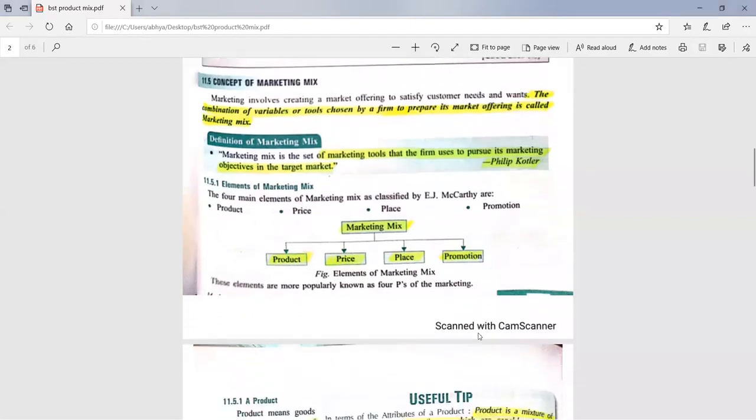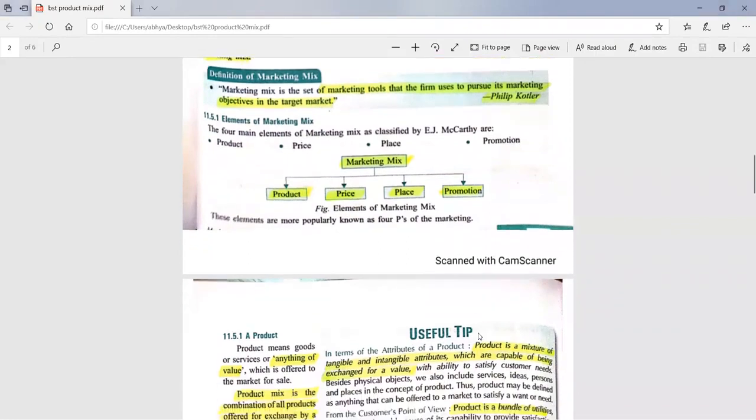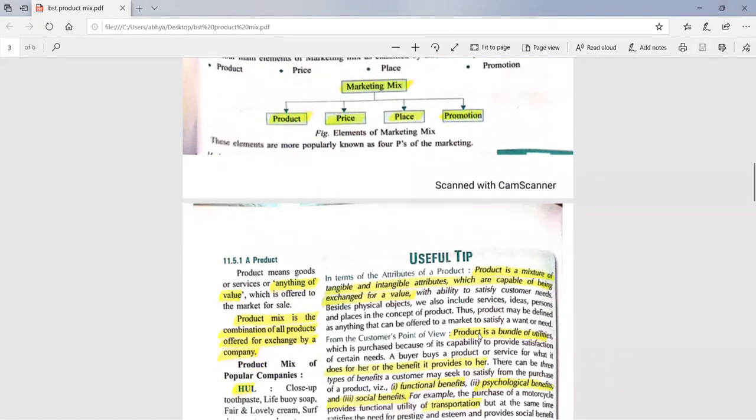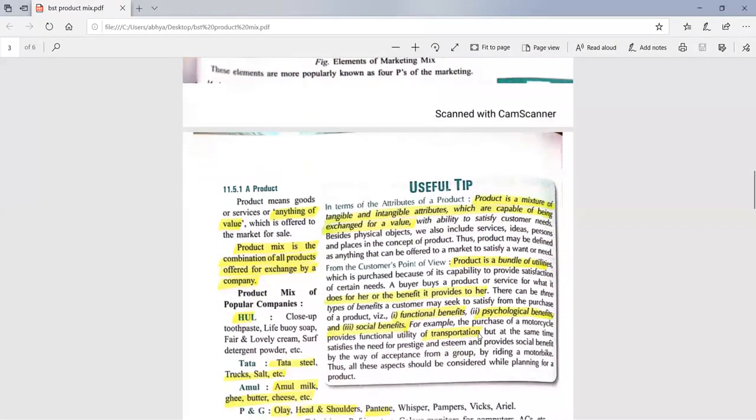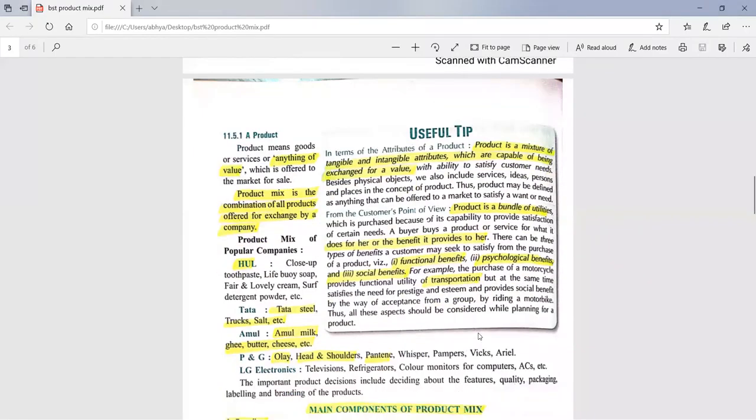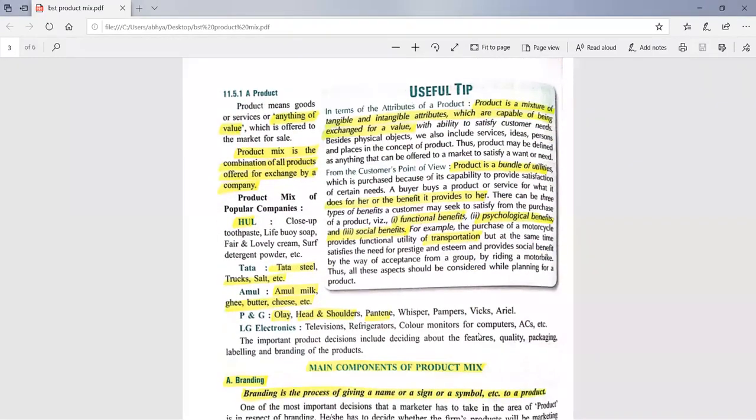So I'm taking only one P today, that is the product mix. Today we will be discussing only the product. One marker question can be there: what do you mean by a product? This can be the one marker question. Product does not mean only goods. Whenever we talk about the product, it means goods and services. First thing, product means goods and services, or anything which has some value is known as a product.